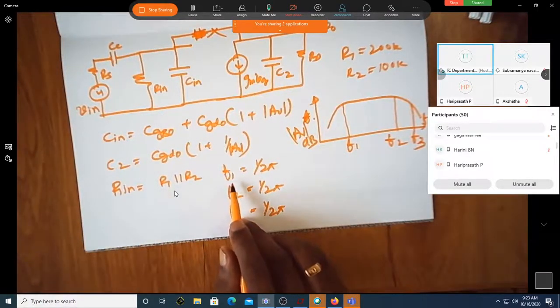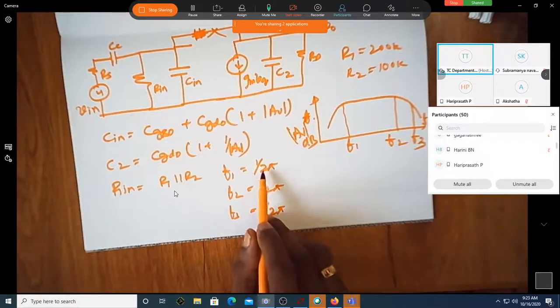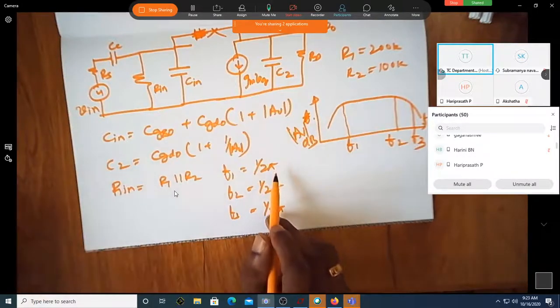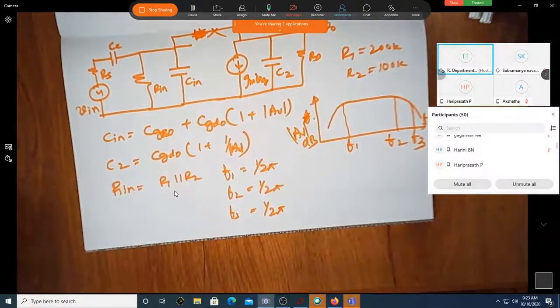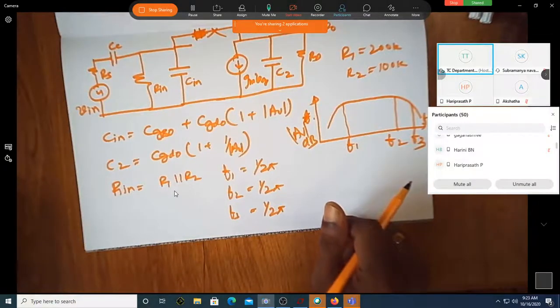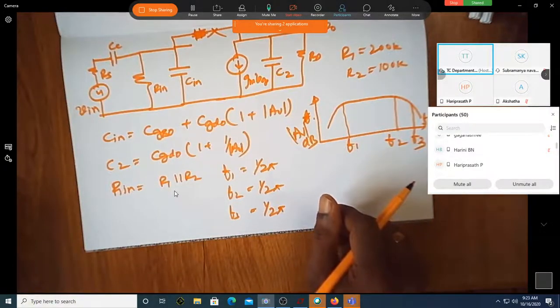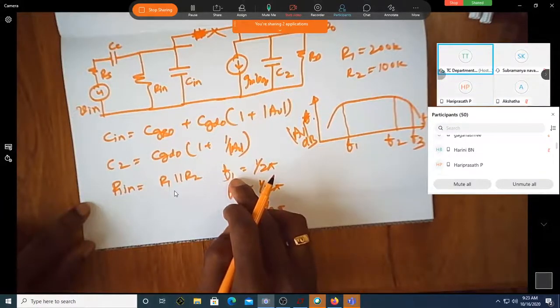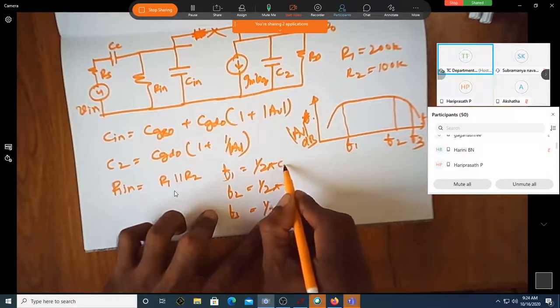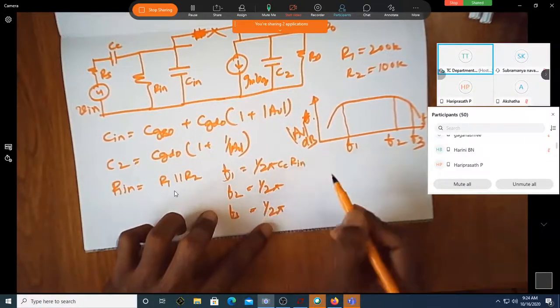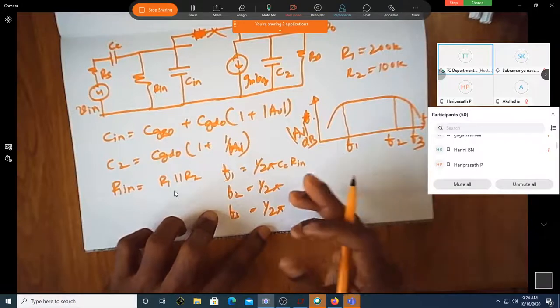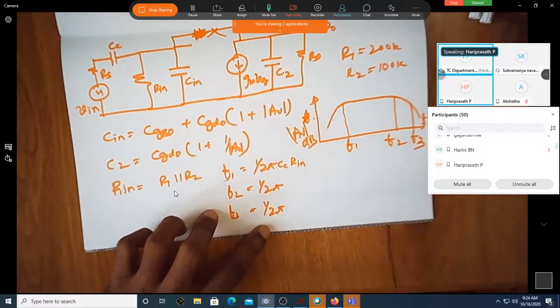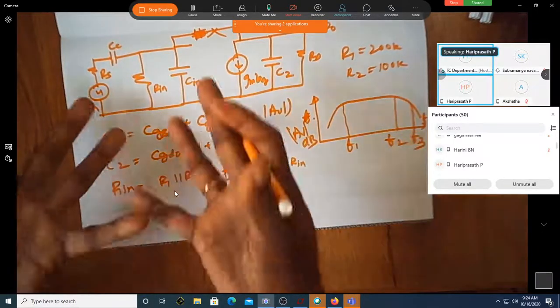For this F1, what is this 1 over 2 pi? Which R and which C? So this is due to what? This is due to the high pass filter. Correct? Is it CC and Rin? Yes, sir. Of course, don't look into your old notes and start answering. Have a look at the circuit.